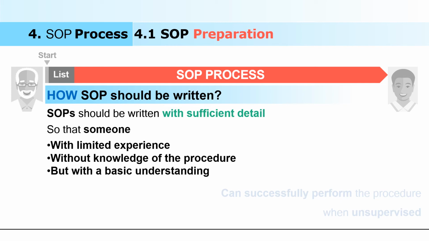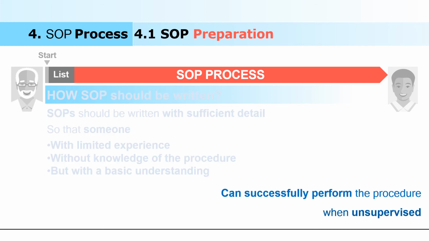So the SOP should be written in that manner, so that the person can successfully perform the procedure when unsupervised. Without supervision, that person can perform his work.